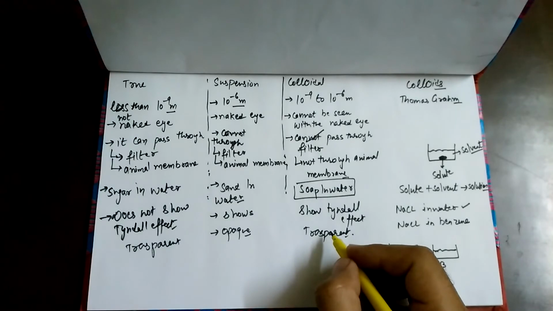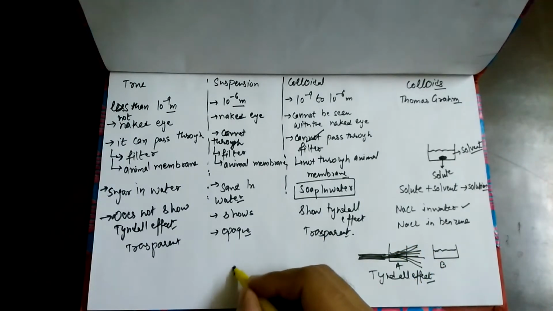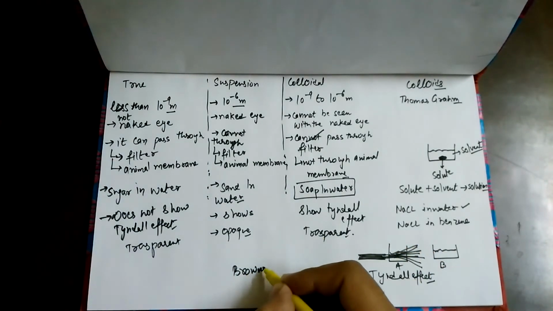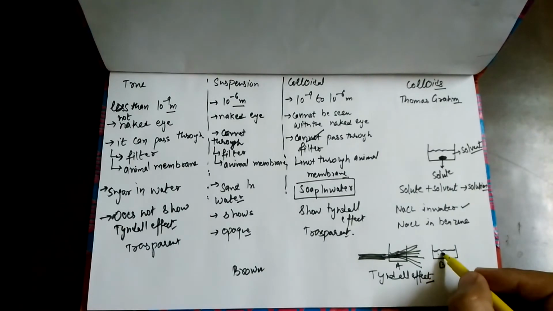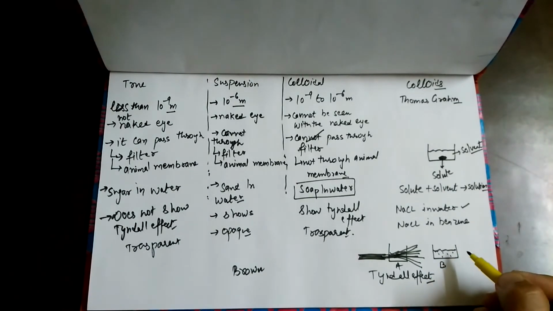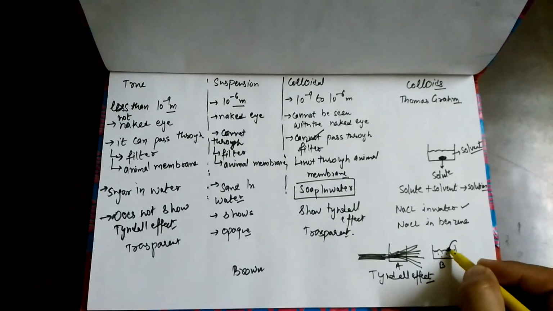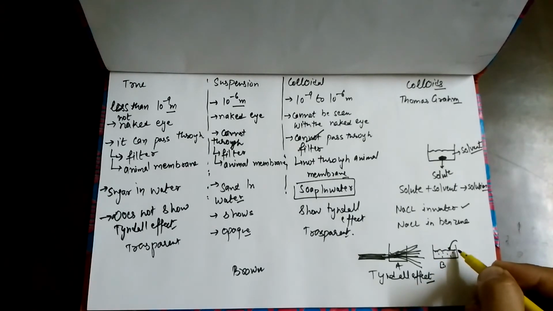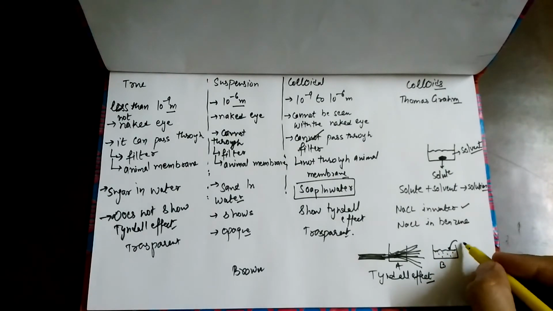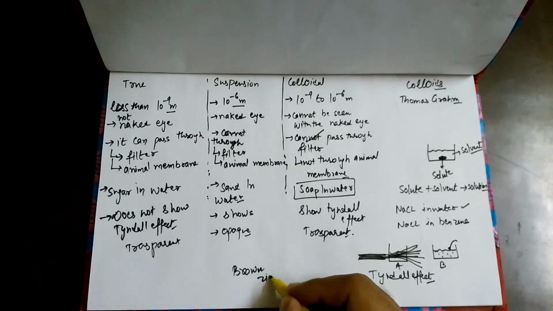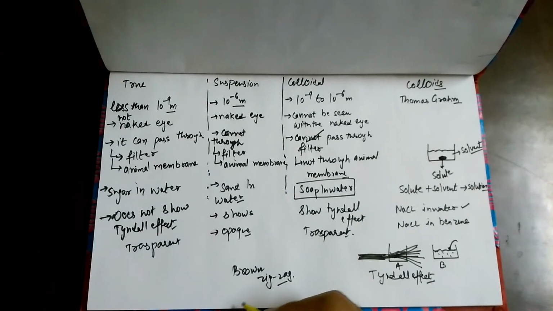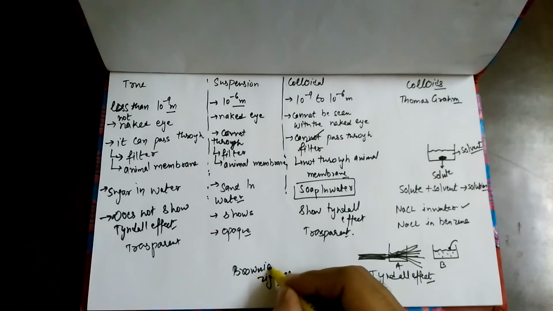Similarly, what about the Brownian motion? Brownian motion is the movement of solute particles in a solution. If I just drop a pollen grain in the colloidal solution, what will we see? We will see a zigzag path, a random path in the movement of the pollen grain. This type of movement we call Brownian motion.